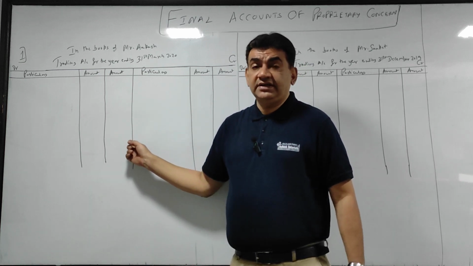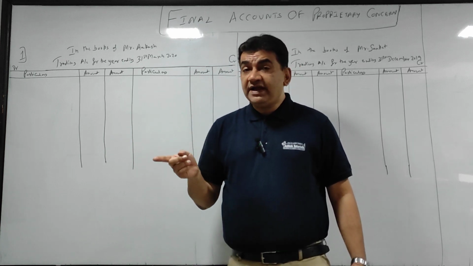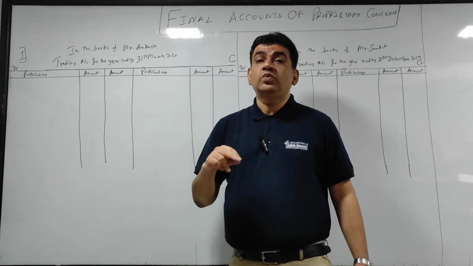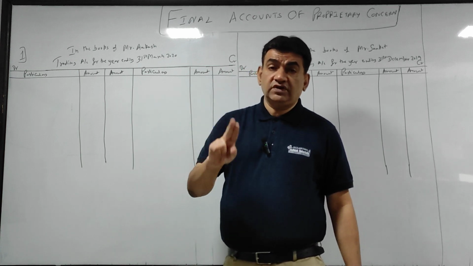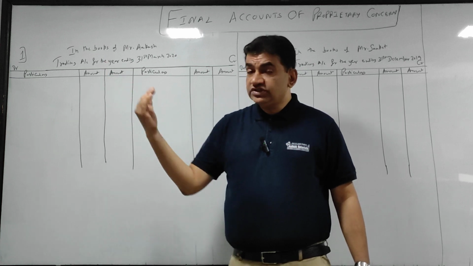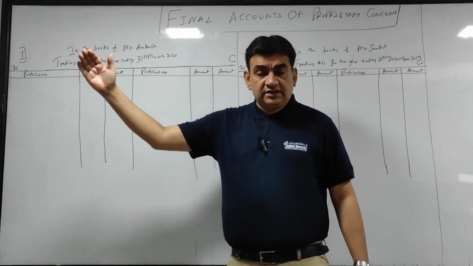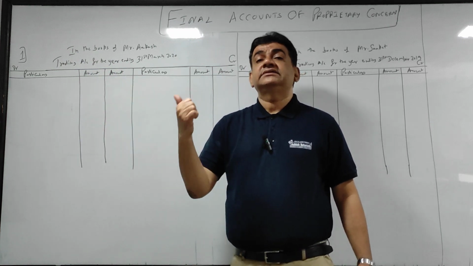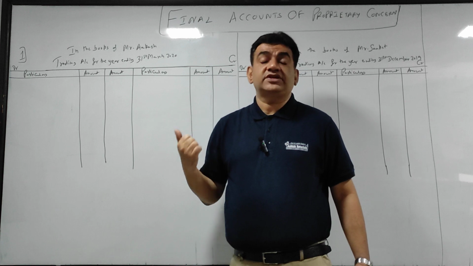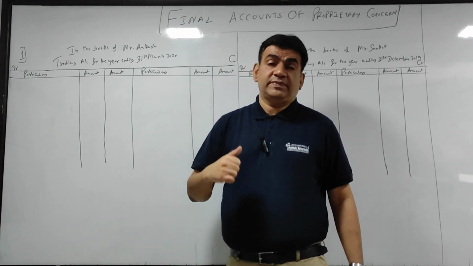It doesn't come in trading account. It will come in P&L. That we'll see in the next slide. But if I pay remuneration or salary to workers associated with production of goods, or when the goods come in, you pay the wages for loading, for getting the goods down and paying that expense, that is direct expenses.